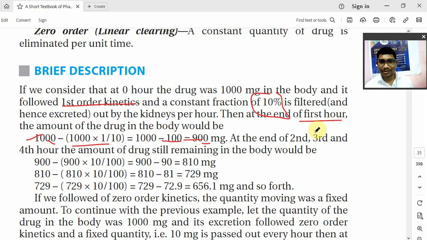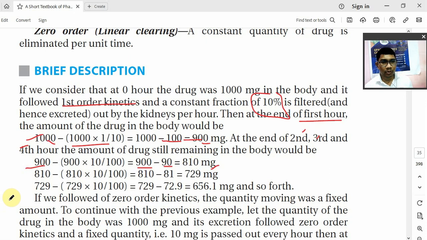Now at the second hour, the third hour, and the fourth hour of elimination, because every hour 10% of the drug is being eliminated, right? At the second hour, the total drug in your body is 900 mg. So 900 minus 900 into its 10%, that is 900 into 10 by 100, which comes to 90 mg. So 900 minus 90 is 810 mg. So after 2 hours your body will have only 810 mg of drug.